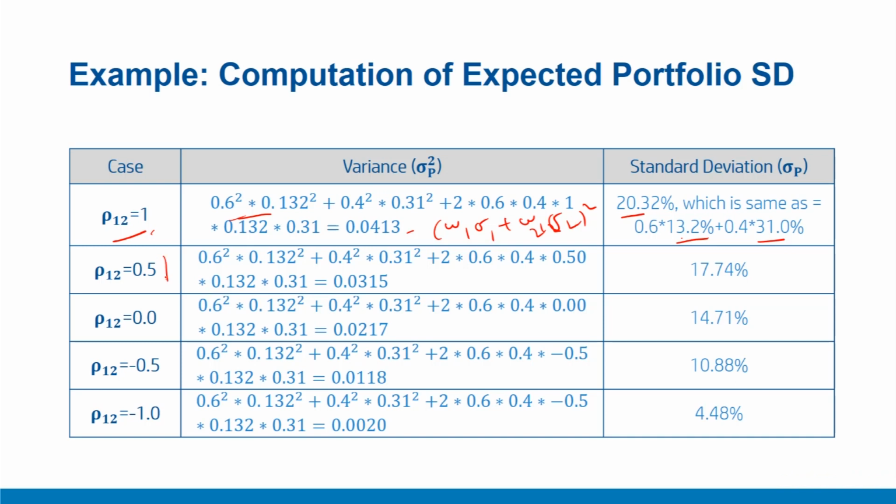Now, as we keep on decreasing the correlation using the same formula, please notice the portfolio risk or standard deviation comes down gradually, 17.74% for rho 1 2 equal to 0.5. Here the correlation number is 0.5. All the other things remain the same. For correlation equal to 0, the standard deviation is 14.71%. For correlation equal to -0.5, the portfolio risk is 10.81%. Please note that the portfolio risk is minimum when correlation is -1. So this shows that as correlation decreases, more and more risk is decreased and diversification is achieved as the correlation is lower.